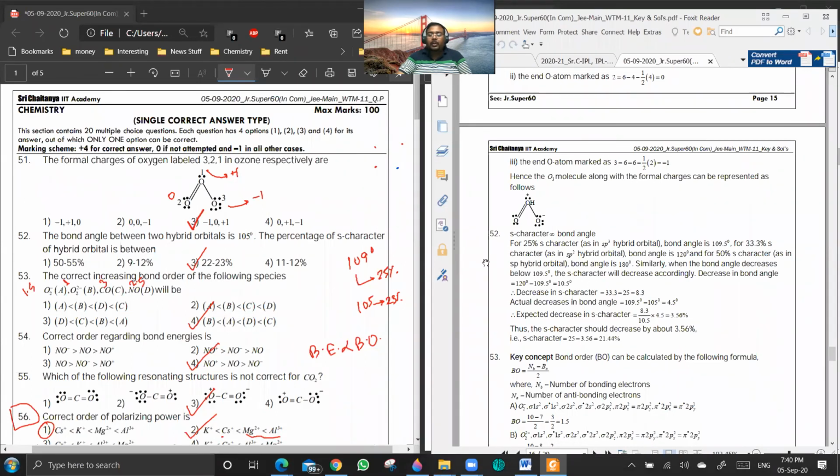See, they have given it based on the thing that from sp2 to sp, the change of angle is 10.5 degrees. Okay, and change in the S character is how much? 8.3%. Okay, so based on that, they have calculated that the change will be like 21.44. But then my point is, then why only take sp2? Take sp? The change may not be uniform. Yeah, that is the thing. No, you cannot assume a linear change. That is my point. Are you getting a point? Yes. Okay, so that is why.